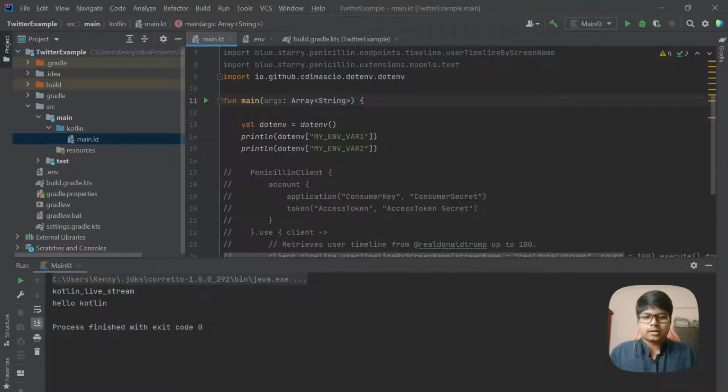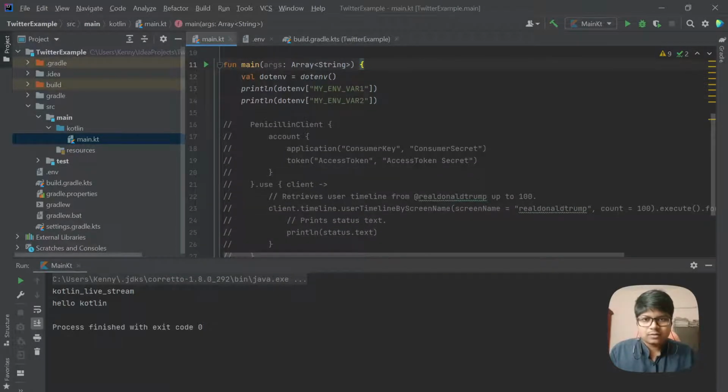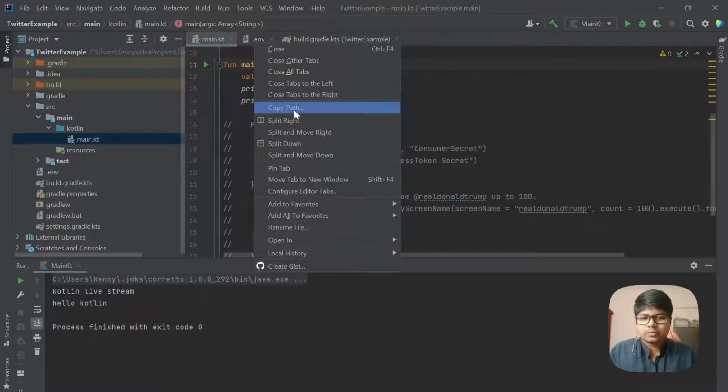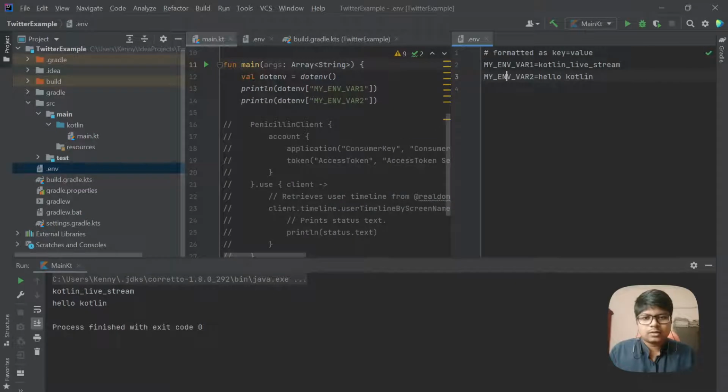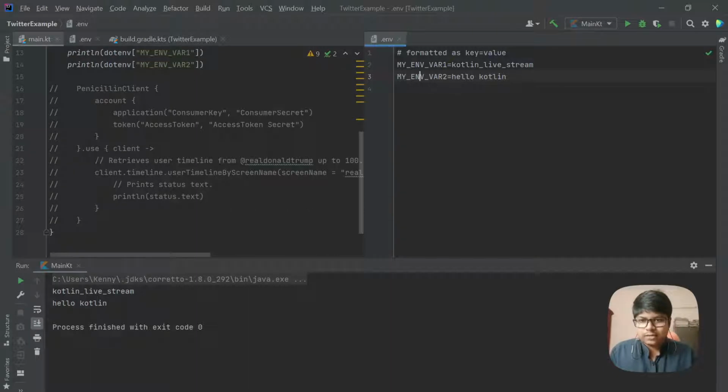And what we can do is give it a more meaningful name. I'll take the name from here itself. Let me split this into the right side. Okay, I'll just close this for now. So what I want from the API is a consumer secret.